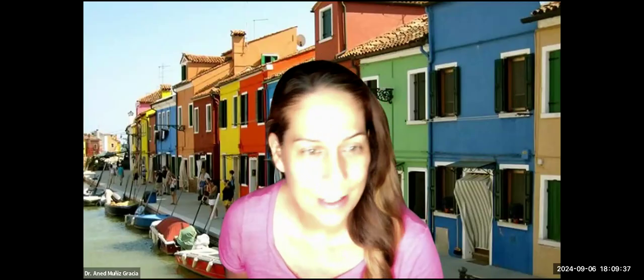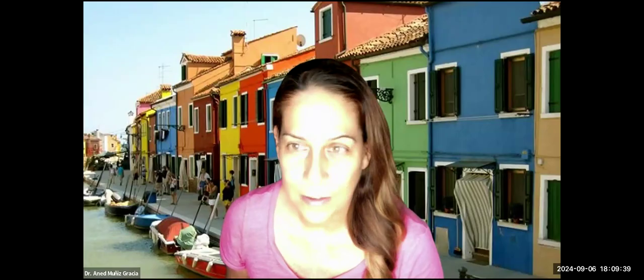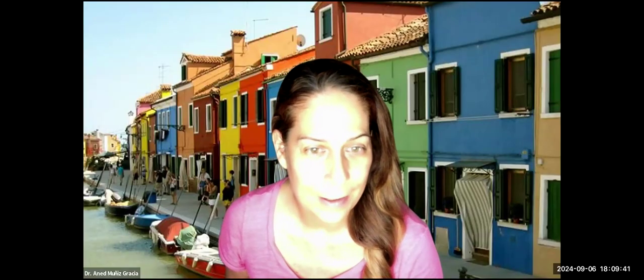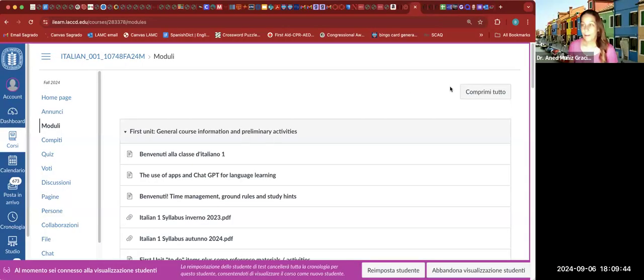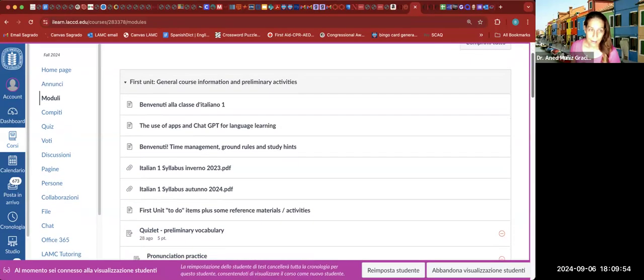Let me share this. Oh gosh, this does look a little different here. Google Chrome. Okay, great. So this is Canvas, and I made this. I put this on student view, so I am looking at it, I believe the same way that you should be looking at it. The first unit.